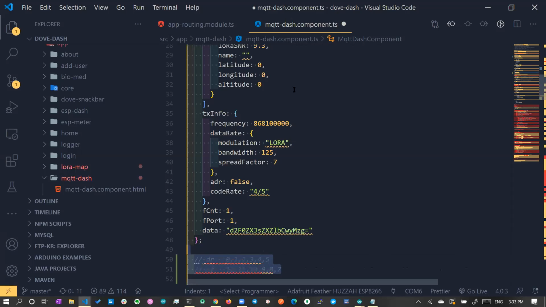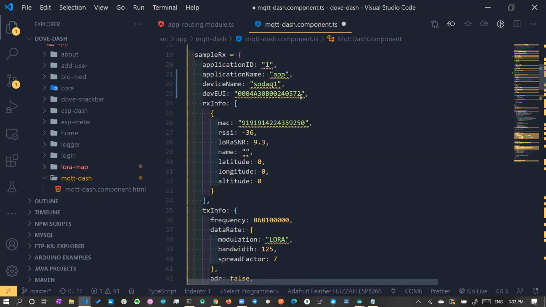Okay, so this code is written in TypeScript. It's a form of JavaScript. Don't mind about these things at all. It's just a front-end application. You are connecting to the LoRa server, LoRa app server, to fetch the data. So this will be the sample RX format. This is how you will get the data from the LoRa server.